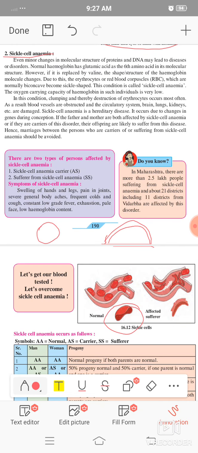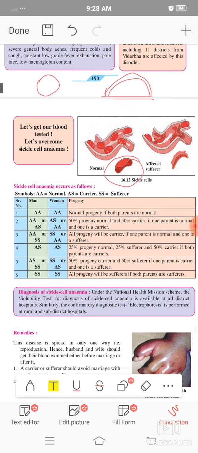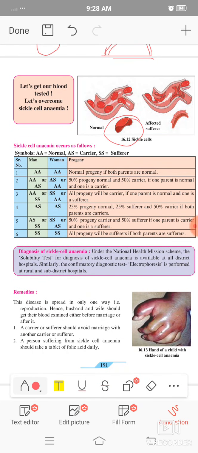Sickle cell anemia is the destruction of erythrocytes, that is, red blood cells. If the father and mother are both affected, the offspring are likely to suffer from this disorder. So it is a genetic disorder carried forward from one generation to the next. What is the pattern for this? Here A is normal, AS is the carrier, and SS is the sufferer.